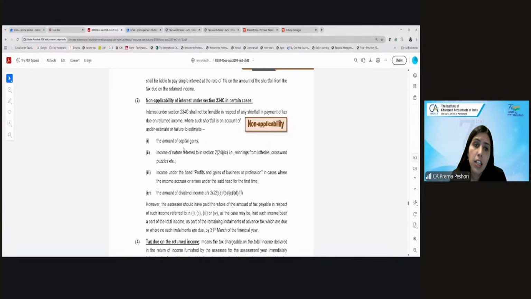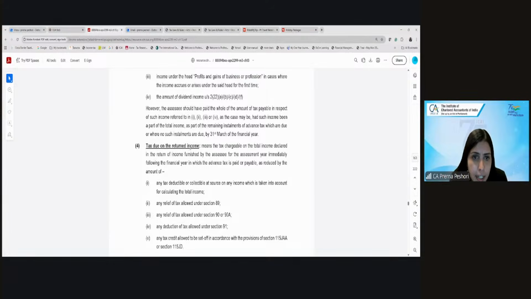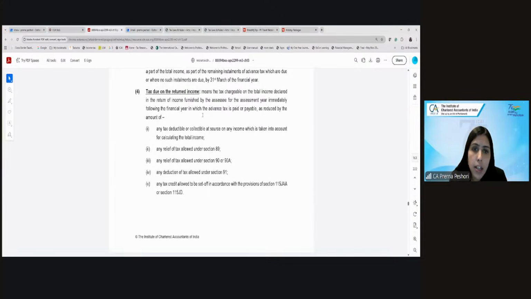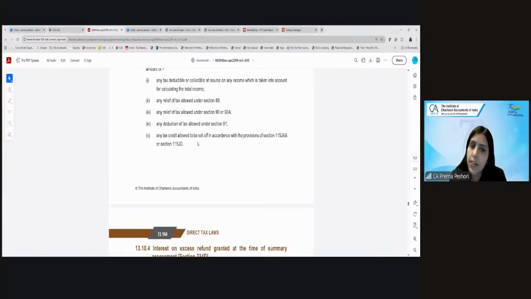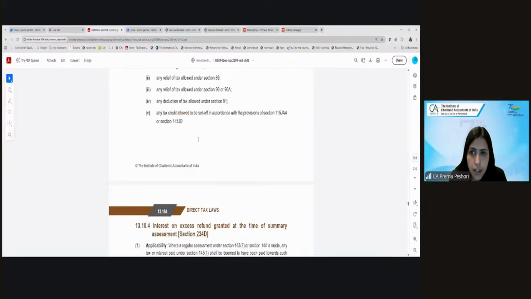But you should pay the amount on these income by the 31st of March. And when the shortfall is calculated, at that time it will be reduced by TDS, any foreign tax credit, any MAT credit. Fine.